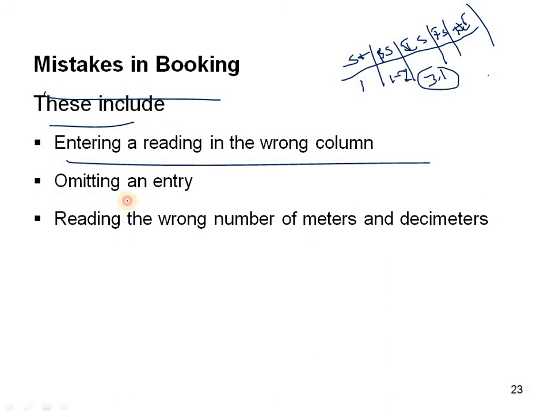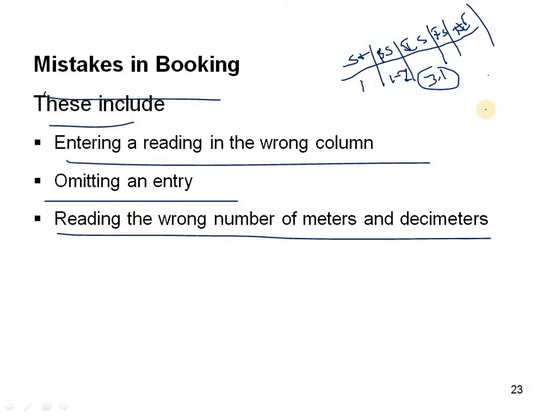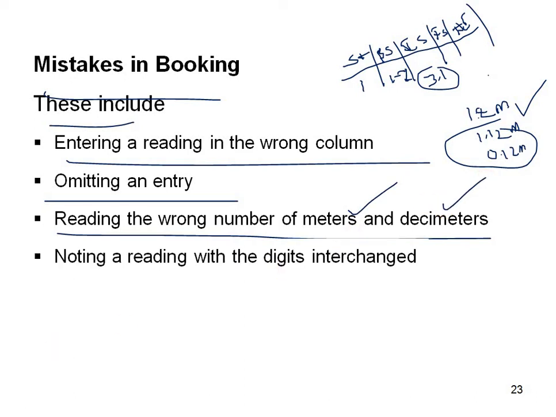And omitting an entry. That is nothing but not entering the digits in the columns which are there. So that is omitting an entry. And reading the wrong number of meters and decimeters. Suppose it is 1.2 meters we got. So we are reading it as 1.12 meters or nothing but 0.12 meters. So this becomes wrong. We are missing what the correct reading is. So that is nothing but the difference of wrong number of meters and decimeters.